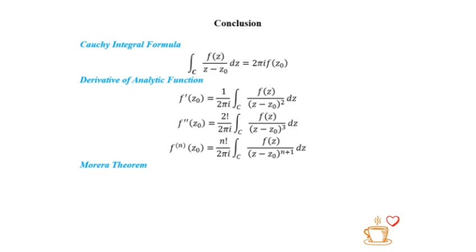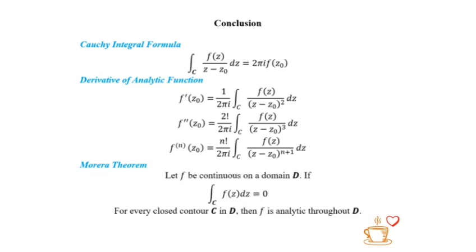And then we have f to the n of z0 is equal to n factorial over 2πi times the integral of f(z) over (z minus z0) to the power n plus 1 dz along C. And we have the Morera theorem: if f is continuous on a domain D, and if the integral of f(z) dz along C is equal to 0 for every closed contour C in D, then f is analytic throughout D.